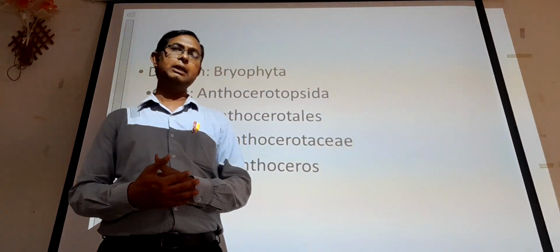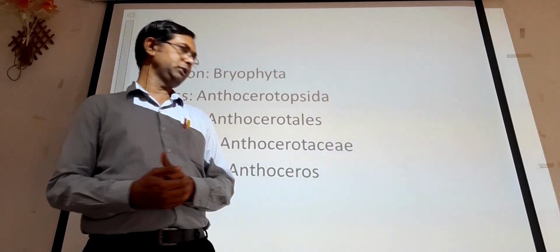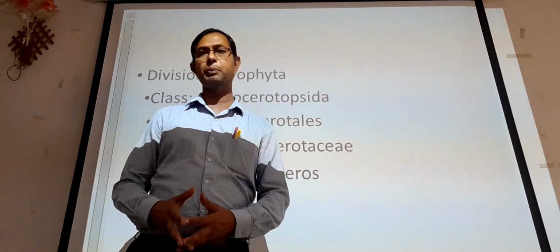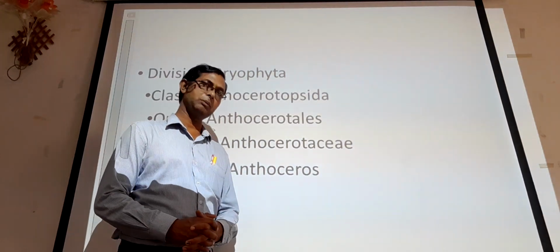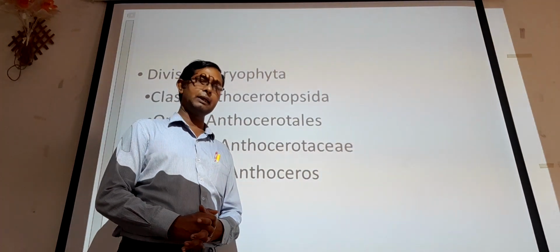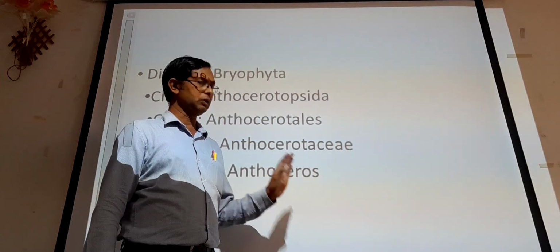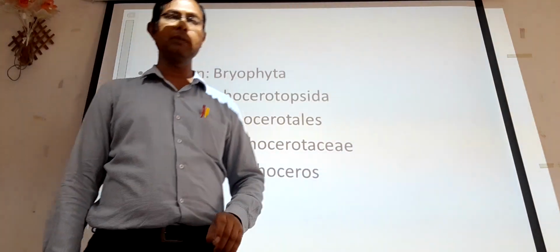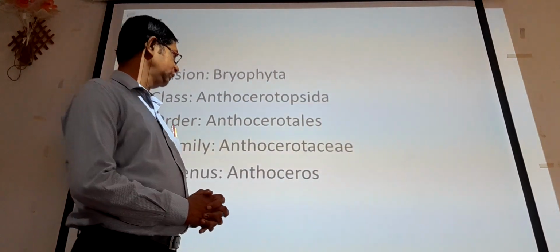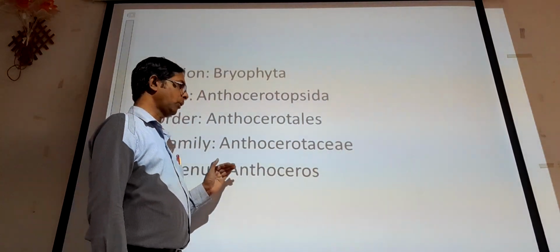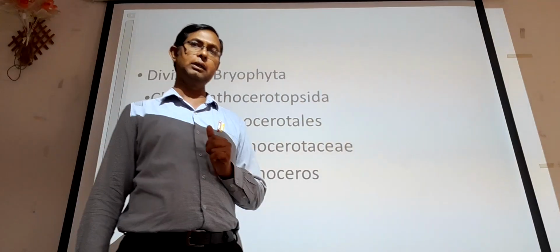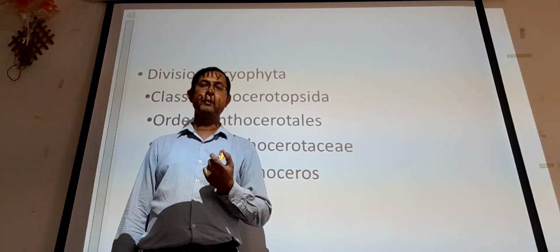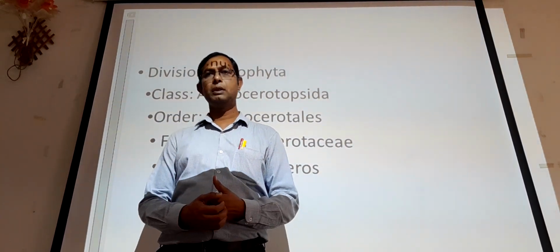In India generally there are three species observed of Anthoceros: Anthoceros himalayensis, Anthoceros erectus, and Anthoceros ghanae. These are the most common bryophytes found in hilly regions, particularly in the north of India, and also in some southern regions.